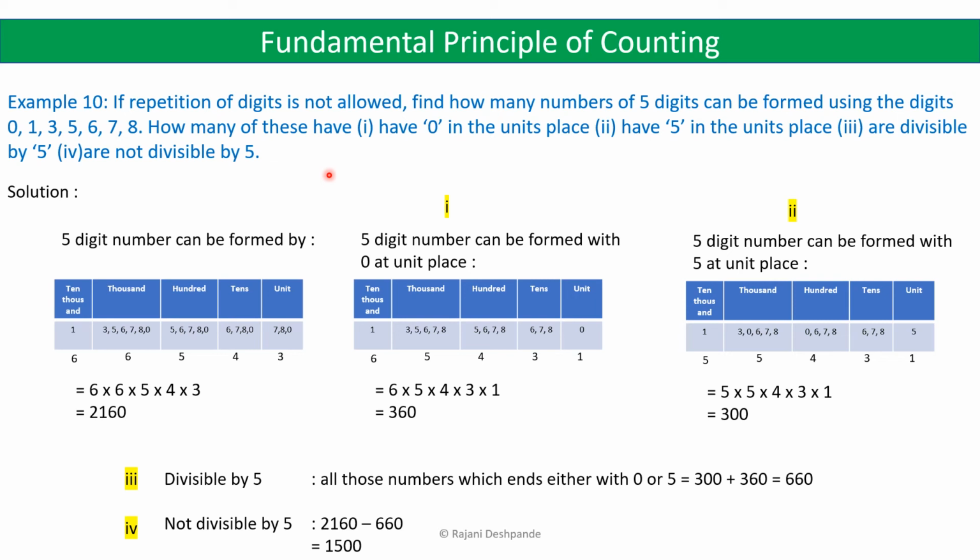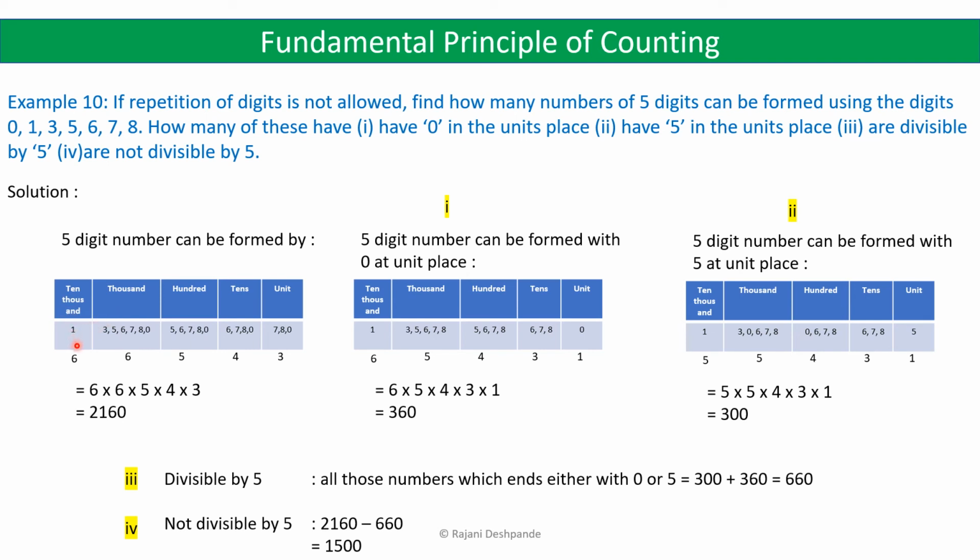So here it is the same kind of question which we have already solved previously. So there the question was with the 2 digits number and 3 digit numbers. Here it is a 5 digit number. So we have to form a 5 digit number with the given digits here. 7 digits are given, 0, 1, 3, 5, 6, 7, 8. So we will begin now with how many 5 digit numbers can be formed first. So a 5 digit number is having units place, tens place, hundreds place, thousands place and 10,000s place.